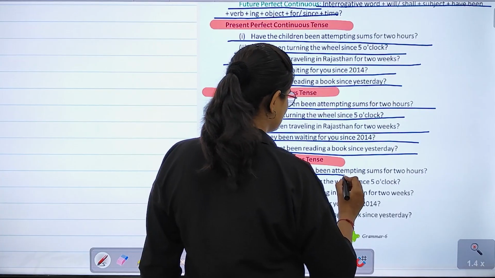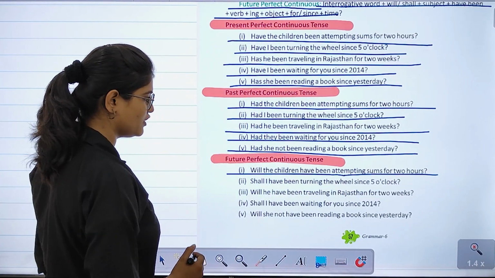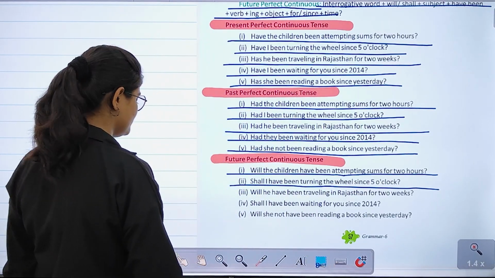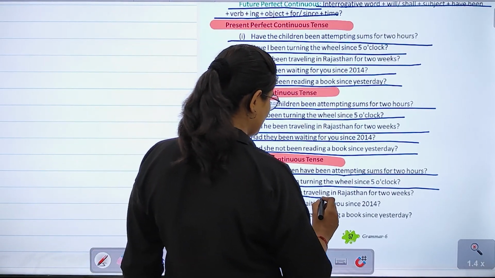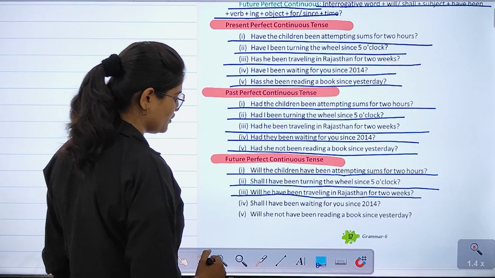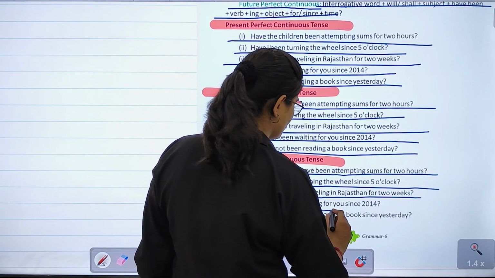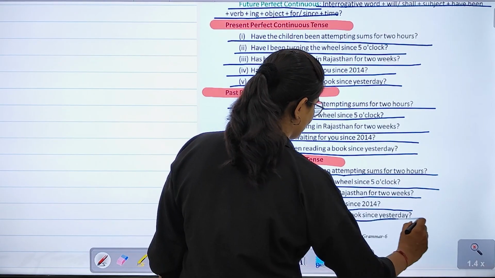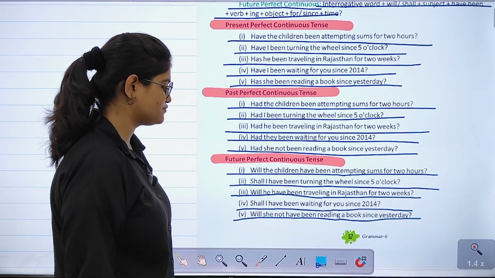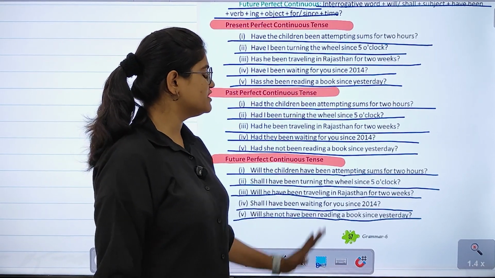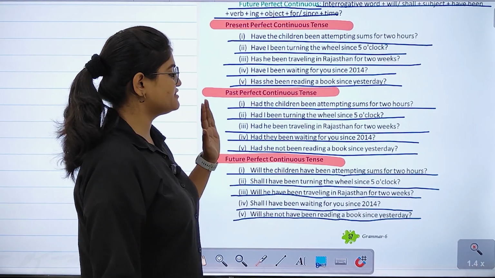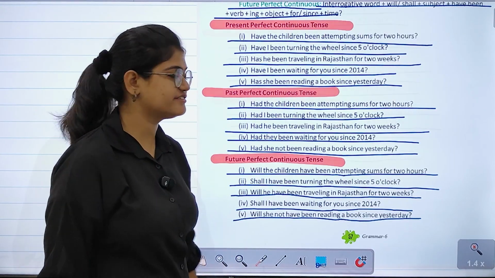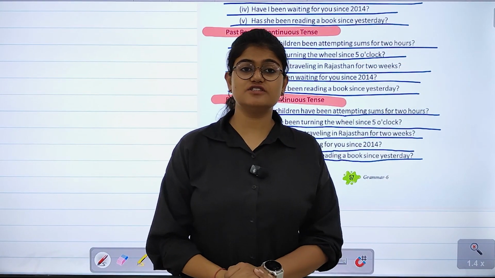Will the children have been attempting sums for 2 hours? Shall I have been turning the wheel since 5 o'clock? Will he have been traveling in Rajasthan for 2 weeks? Shall I have been waiting for you since 2014? Will she not have been reading the book since yesterday? Right? So, these are all the examples of the perfect continuous tense. So that was all about the chapter.